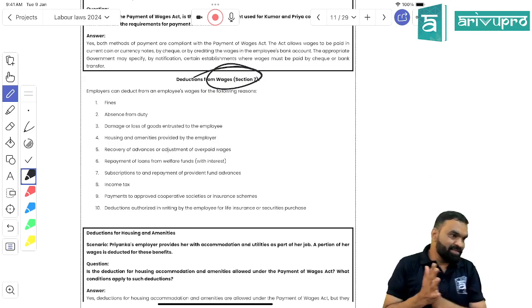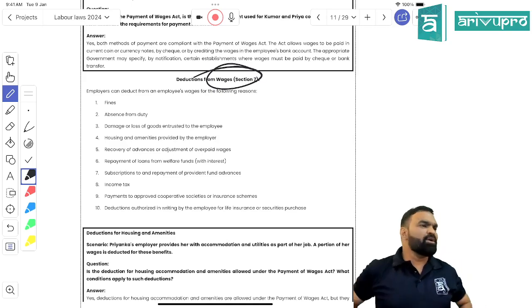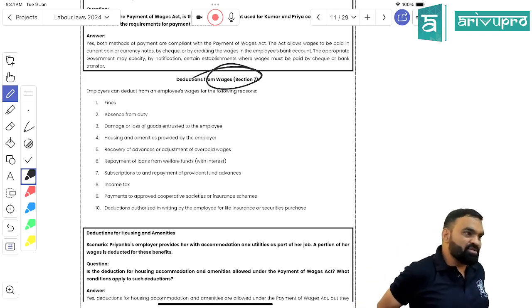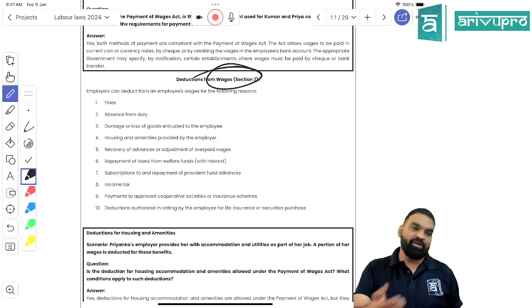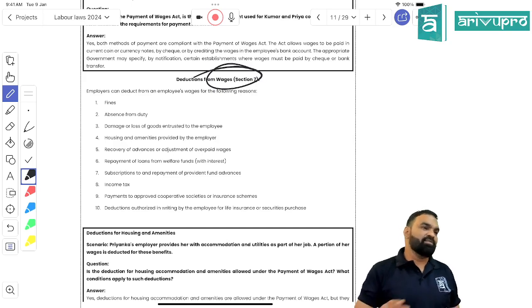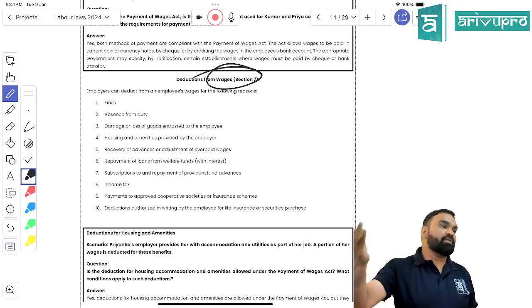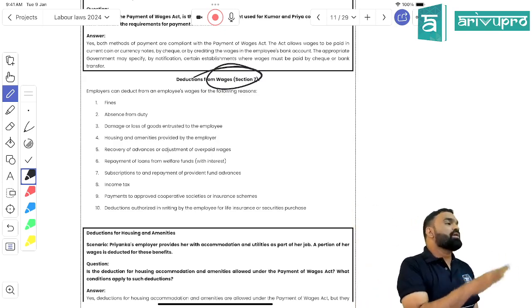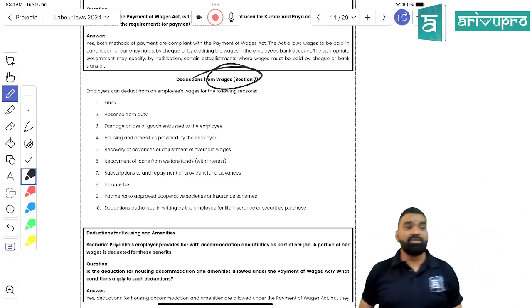Right, students, is it clear, logical enough? The fifth one is, if any advances have been paid, that can be deducted. Logical, students. If any advance amount has been paid, you came to me and asked, sir, please give me 2 months' advance salary, and I have paid it, so definitely I am going to deduct it from your wages, right, students? How many things are there? As of now, 5. The section I am teaching you is section 7.